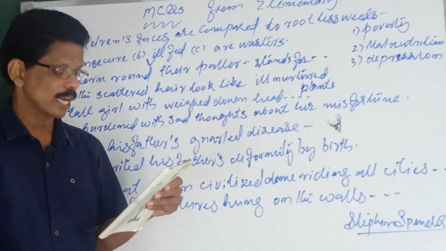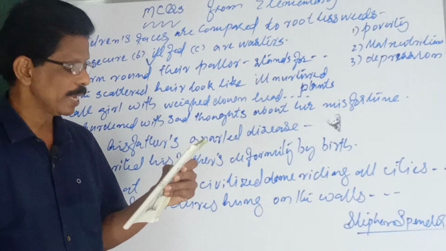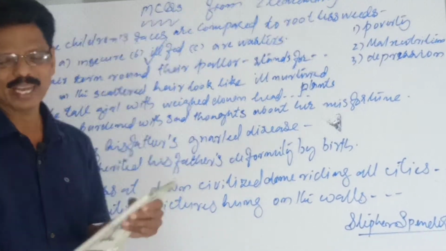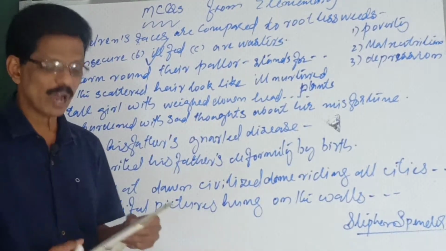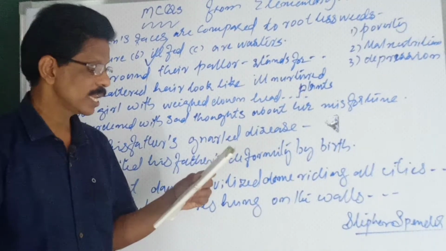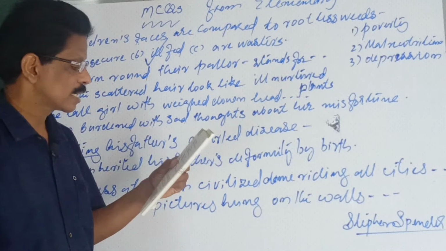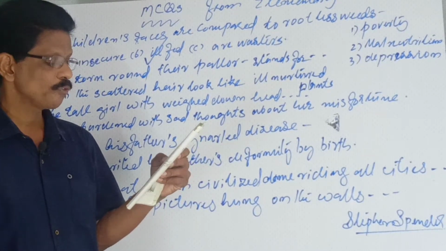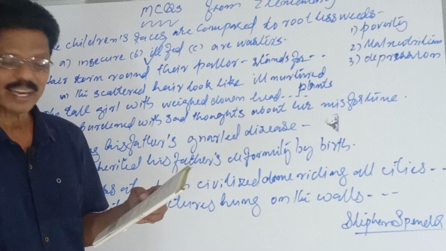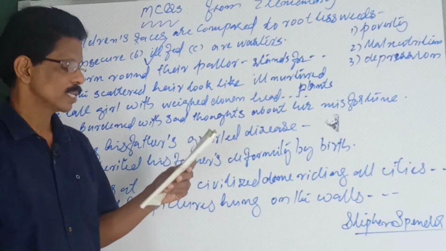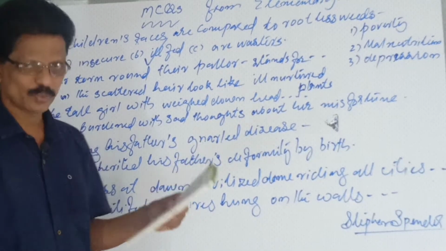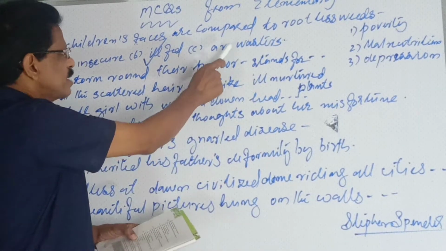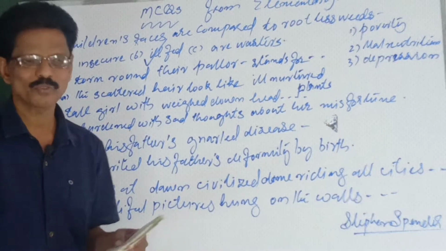Okay, see, the stunted, unlucky heir of twisted bones means he has an inherited disability. He has inherited the disability of his father. Next, his eyes live in a dream, a squirrel's game in the tree room. Other than this, it means the boy is distracted from the lesson. Option 3 is the answer. You know it, you can understand. The children's faces are compared to rootless weeds, as we have just discussed, because they are insecure, ill-fed and wasted. So this is the answer for that.